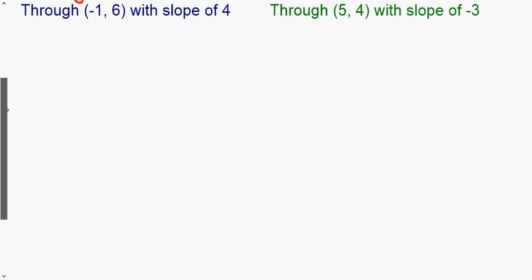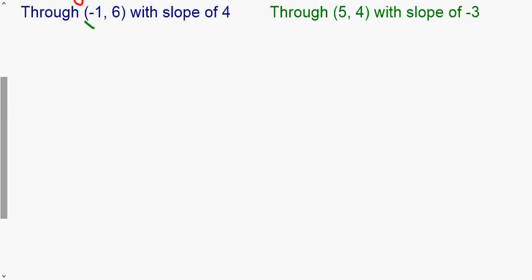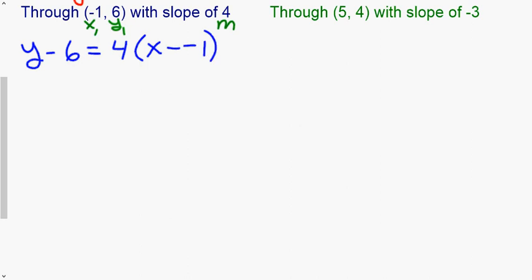All right, we're going to look at the next type of problem here. So this one says through the point, and again, the point we're given is x1, y1 with a slope of 4. So we are going to plug this into the point slope formula. So again, we're going to have y minus the y value we're given equals our slope times, and then x minus the x we're given. Now you will see that I put this as minus -1 because the formula is x minus, and I want to get in the mindset and the habit of going x minus every single time.